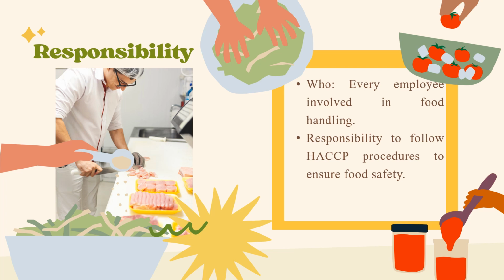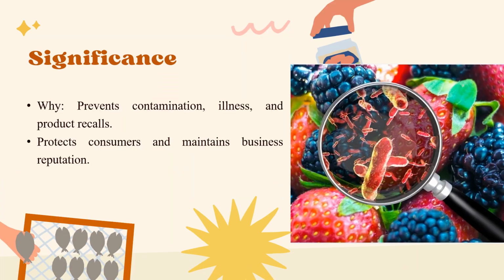Who is responsible to follow the HACCP plan? Every employee involved in food handling is responsible to follow HACCP procedures to ensure food safety. The significance of HACCP lies in its ability to prevent contamination, illness, and product recalls in the food industry. By implementing HACCP principles, businesses can protect consumers and maintain their reputation.